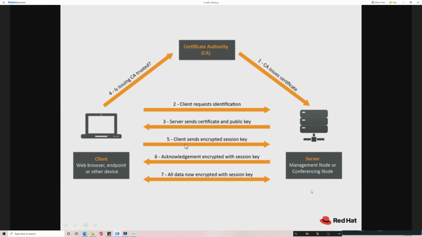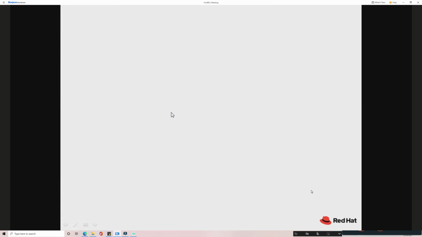So after verifying that, then it will send the session key. So start the communication, and the server will acknowledge that back. Then the secure communication, now the encrypted communication between the client and the server takes place. So this is the basics behind the TLS communication, or you can say secure communication.